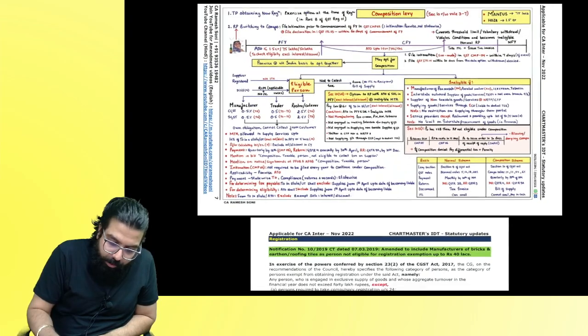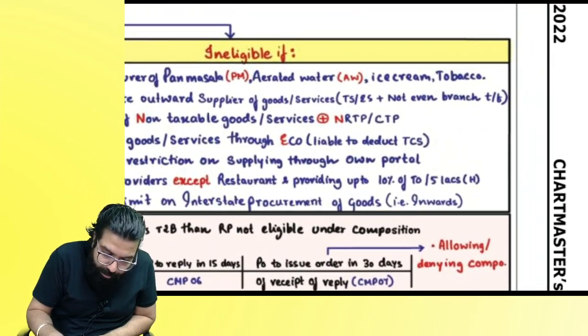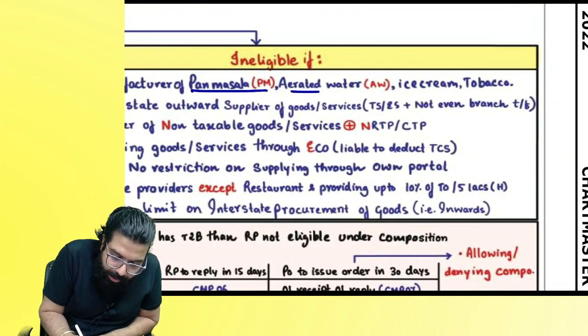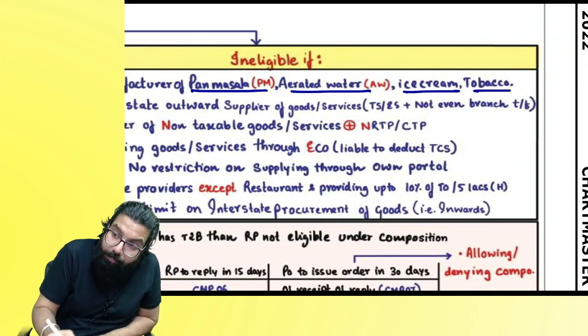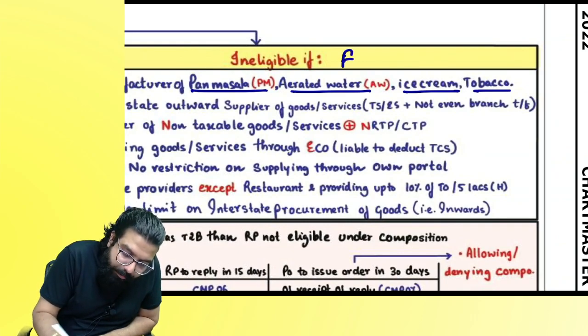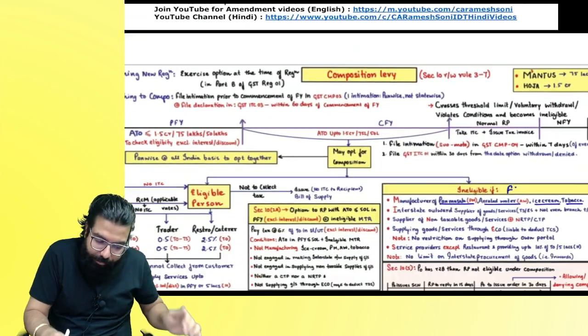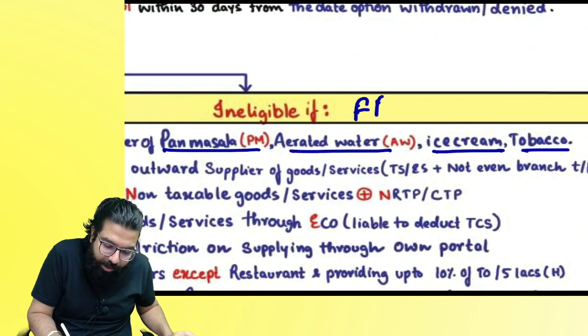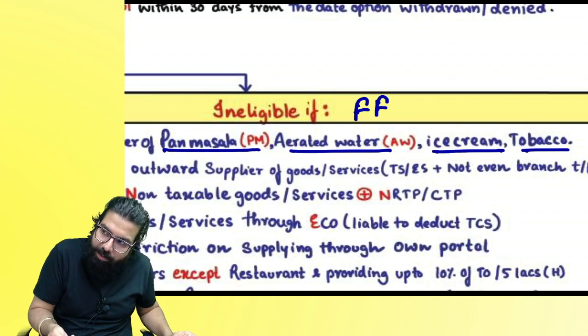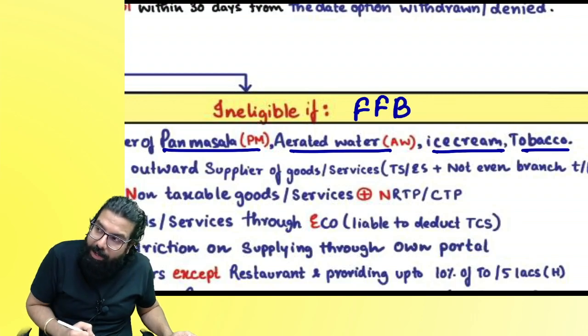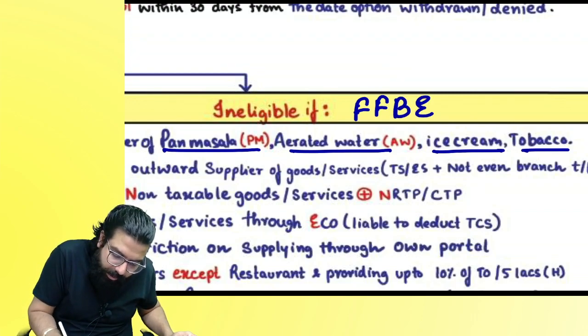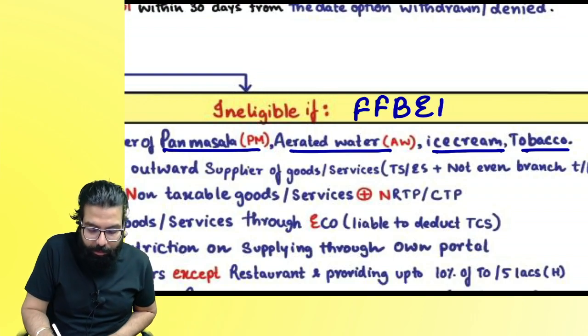Next. The next, see here. So where do you have to make changes? Pan masala, aerated water, ice cream, tobacco. Then fly ash bricks, bricks of fossil meal, ठीक है? Bricks of fossil meal or similar siliceous earth, building bricks, and the last one, earthen or roofing tiles. Are we clear, everyone?